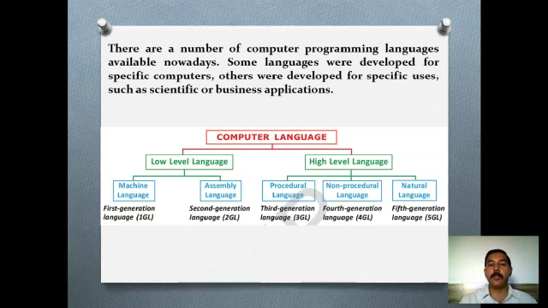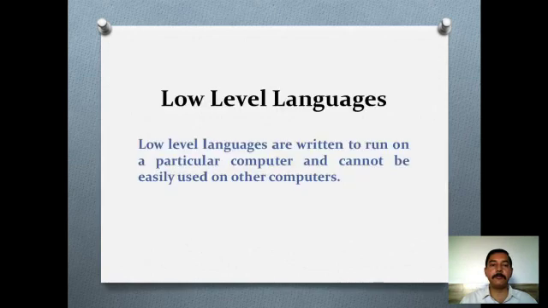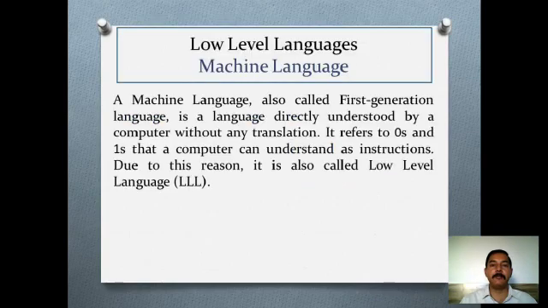Then let's talk about high level languages. It is procedural language, non-procedural language and natural language. Procedural language was used in the third generation computers. Non-procedural language was used in fourth generation computers and natural language is used in fifth generation computers. Low level languages are written to run on a particular computer and cannot be easily used on other computers. So that is the limitation of low level languages.